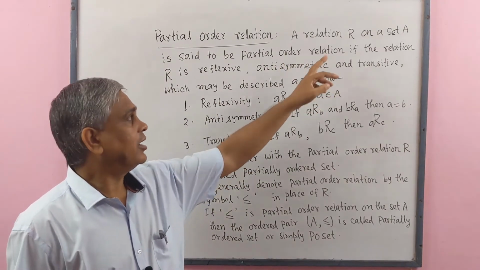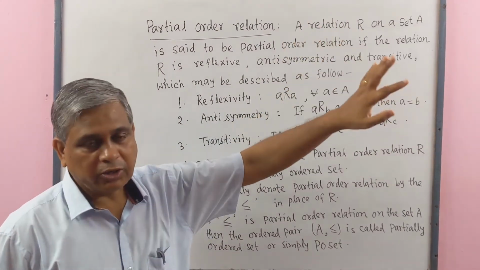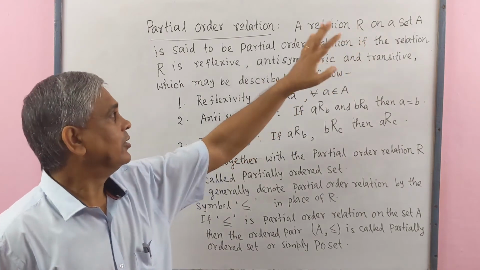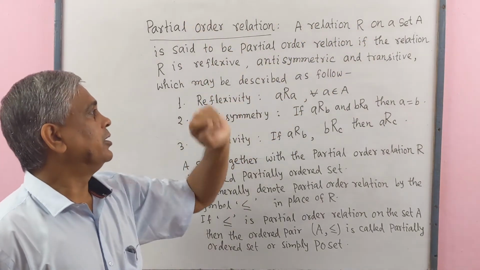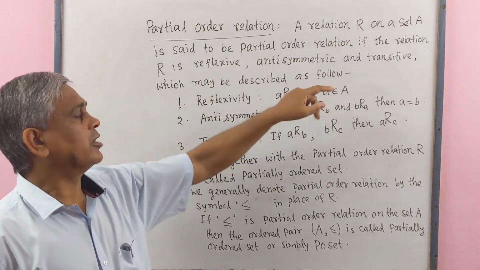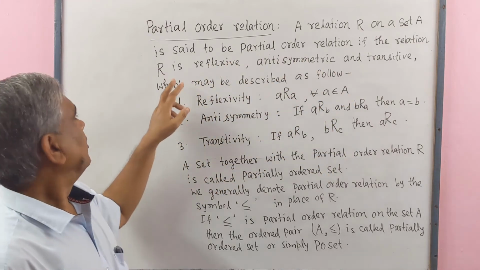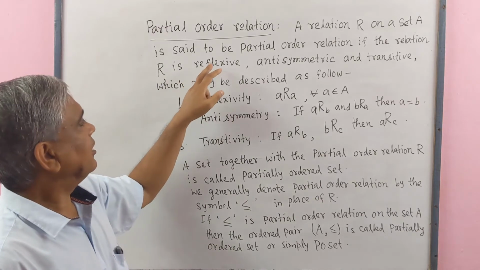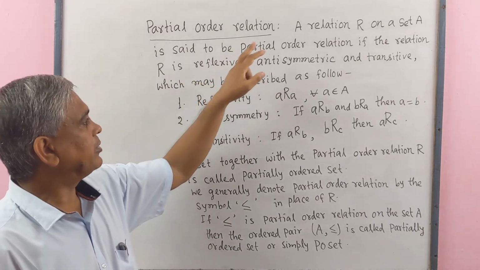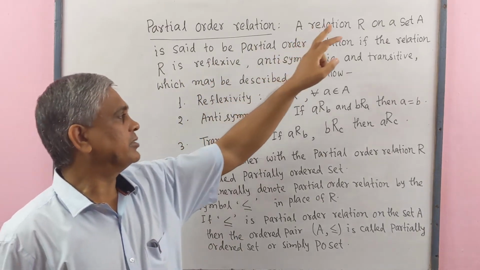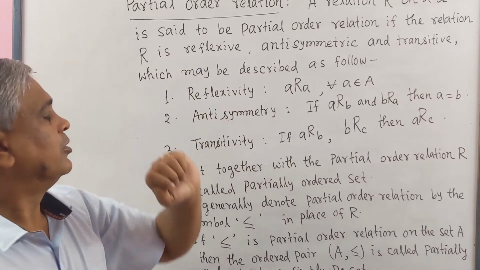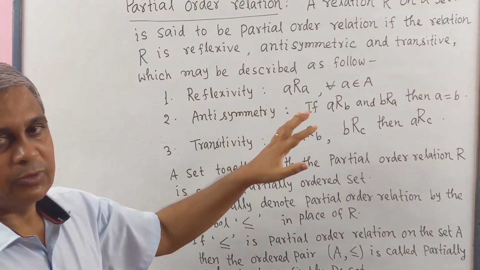A relation R on a set A is said to be a partial order relation if the relation R is number 1 reflexive, number 2 antisymmetric and number 3 transitive, which may be described as follows.